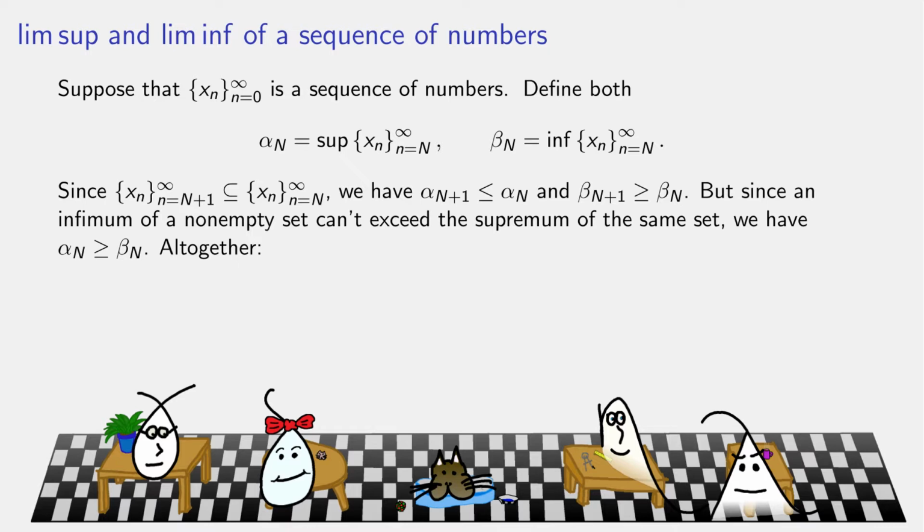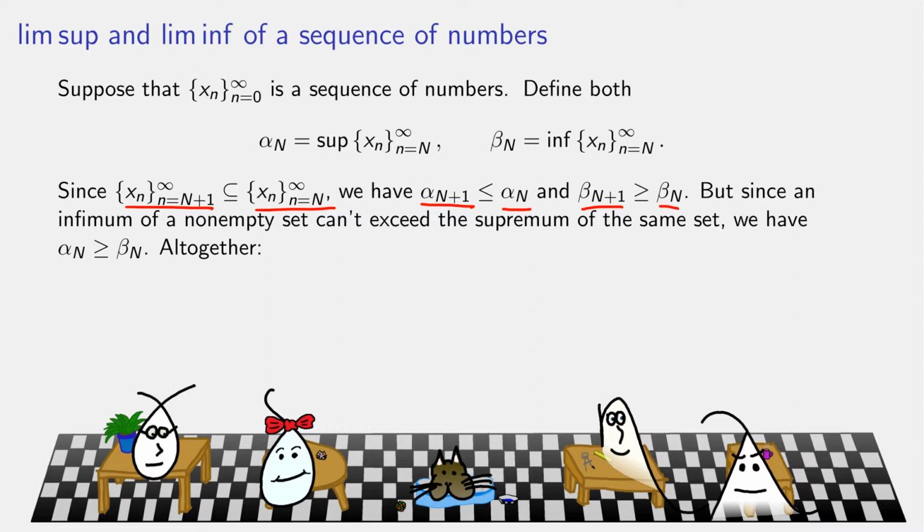The infimum of a non-empty set can't exceed the supremum, which means that the alpha n's, the sups, are bigger than or equal to the beta n's, the infs. Also, we're talking about subsets here. If I move to the next cutoff point compared to the previous one, I have removed one term of consideration, so I have a subset. And sups of subsets are less than or equal to the sups of the bigger sets. So the supremum of what comes from the term n plus 1 and beyond is less than or equal to the supremum of what came at term n and beyond. The infimums can only get larger.